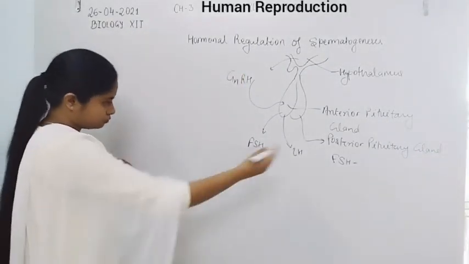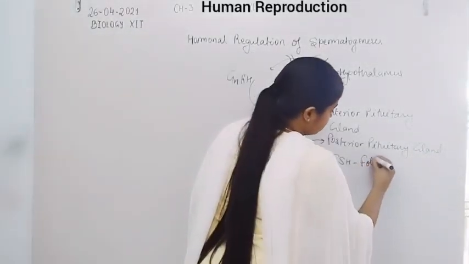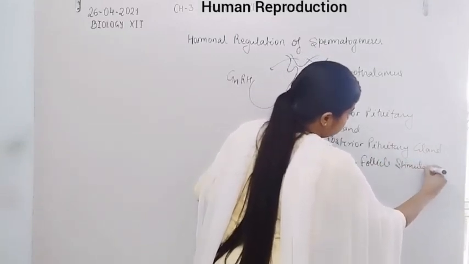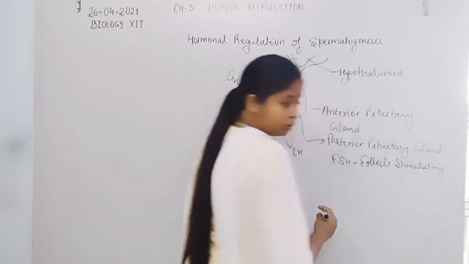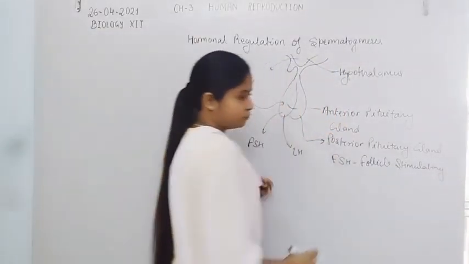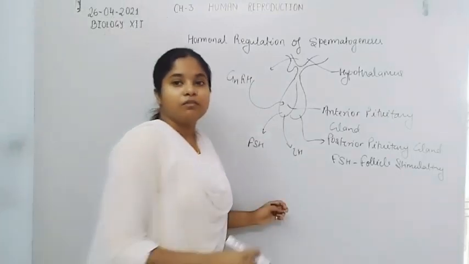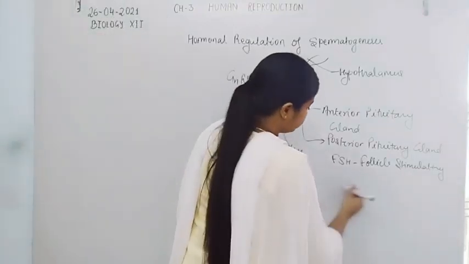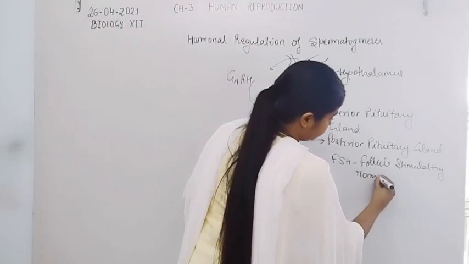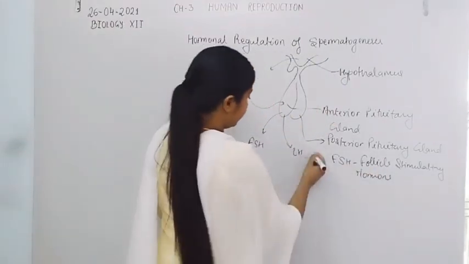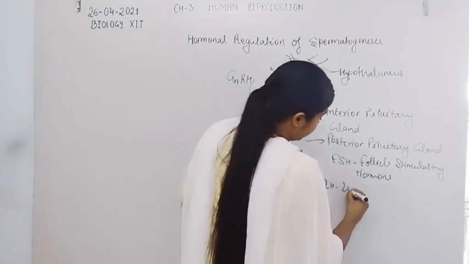So here is follicle stimulating hormone, and LH is luteinizing hormone.